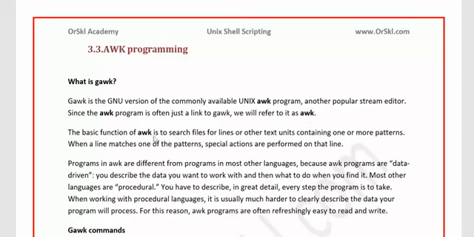The basic function of awk is to search files for lines or other text units containing one or more patterns. Whatever pattern you define in the awk command, it will search for that on a line to line basis or in the text basis. If you want to search for a file, it does. Lines it does, and if you want a text pattern to be searched, it does. When a line matches one of the patterns, special actions are performed on that line. When I say special actions, that is nothing but whatever you define in the awk.